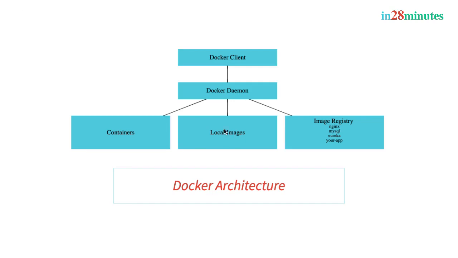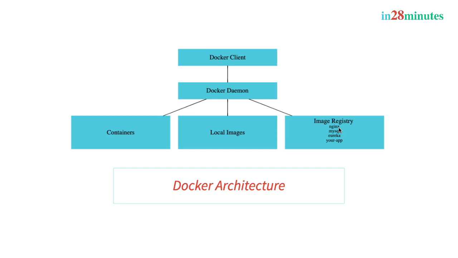One of the additional capabilities that Docker daemon has is it can process instructions to create images as well. Until now in this course, we have been using images which are already created. But later in the course, we will be creating more than 10 different images for different kinds of applications, for REST API, full stack applications, and microservices. At that particular point in time, you would see that the Docker daemon would help us in creating those images and also pushing the images to the image registry so that somebody else can make use of them.